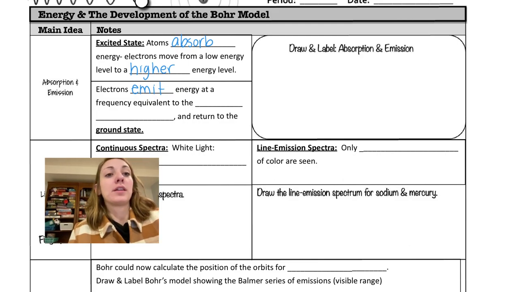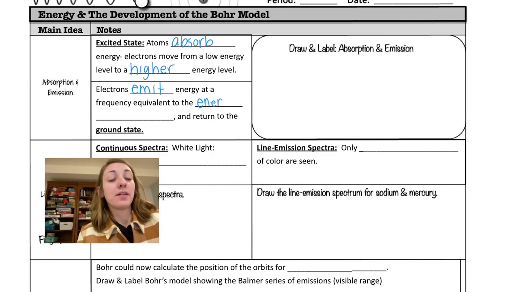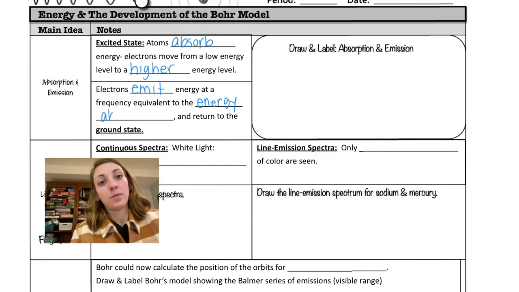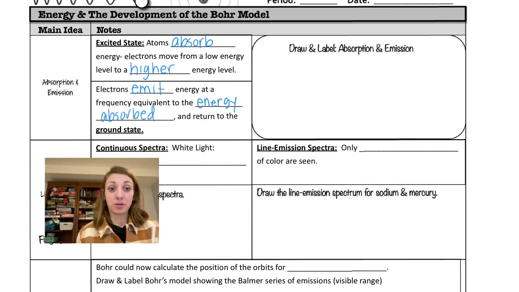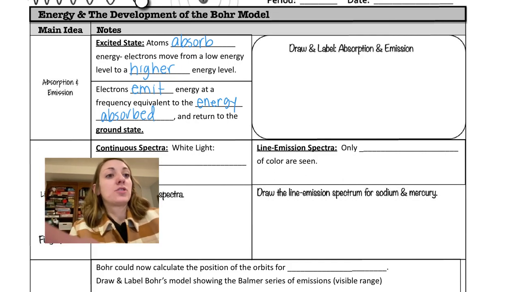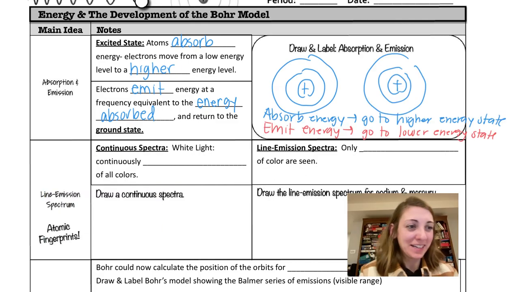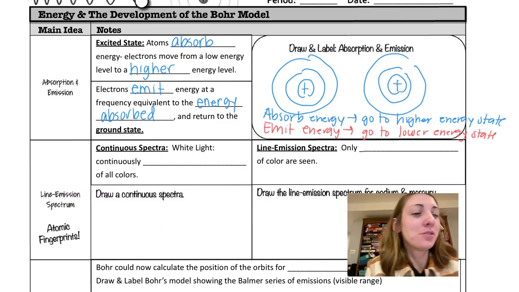For ease today, we're going to say it's going to emit energy at a frequency equivalent to the energy absorbed. And once it does that, you could do it in one step or two or three, it will return to the ground state. Okay, so let's sketch ourselves two more quick Bohr models here. I'm going to pause and do that. Voila, it's like a cooking show. And there they are. We've got two atoms here.